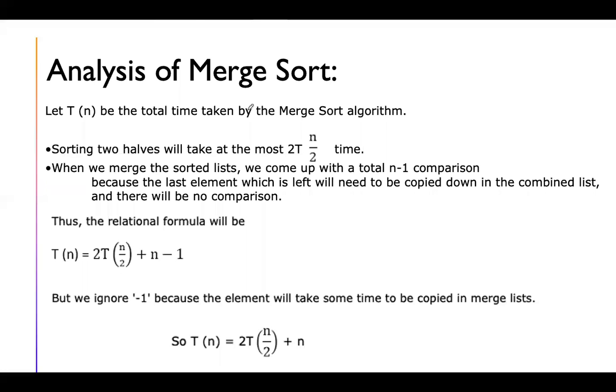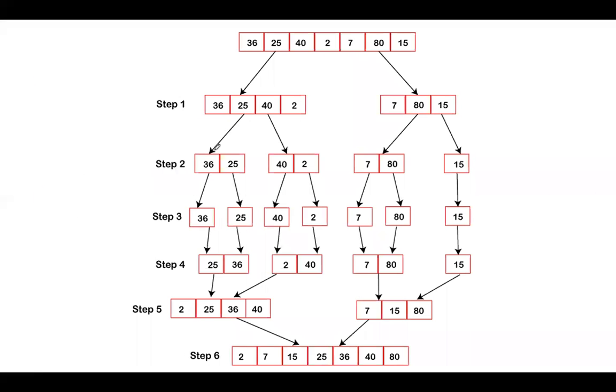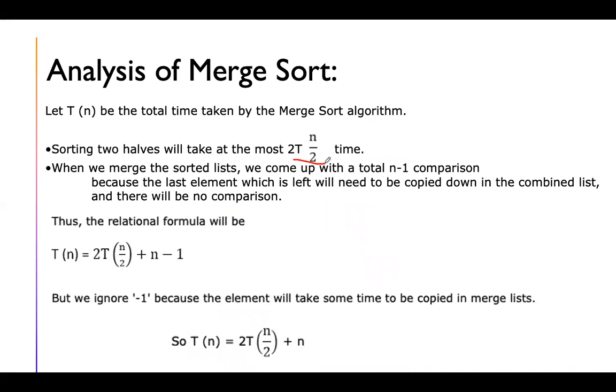Yeah, analysis. Let T of n be the total time taken by the merge sort algorithm. First thing is we will divide this array into 2 halves of n by 2. So T of n by 2 plus T of n by 2 is nothing but 2 into T of n by 2. Sorting two halves will take at most 2 into n by 2 time. That is to split the array. To split, we need a time of 2 into T of n by 2. That is the time required.